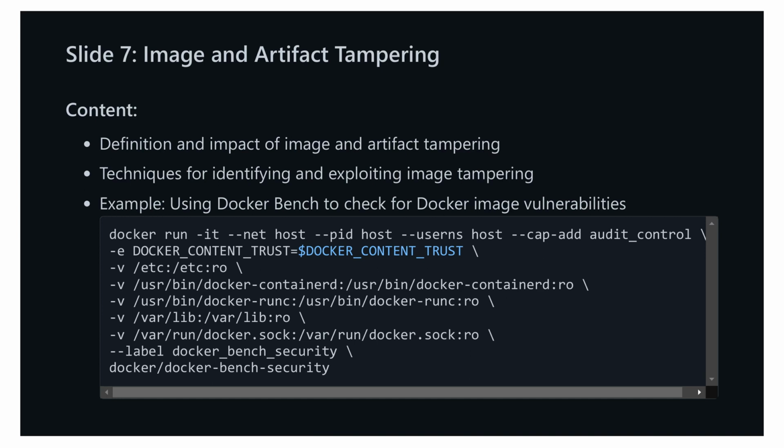Next, on slide 8, we'll explore supply chain attacks, where we'll define what they are, discuss their impact, and cover techniques for identifying and exploiting supply chain vulnerabilities. We'll also introduce KubeHunter as a tool for detecting vulnerabilities in Kubernetes clusters, illustrating it with an example. Stay tuned as we dive deeper into these critical areas of software security.